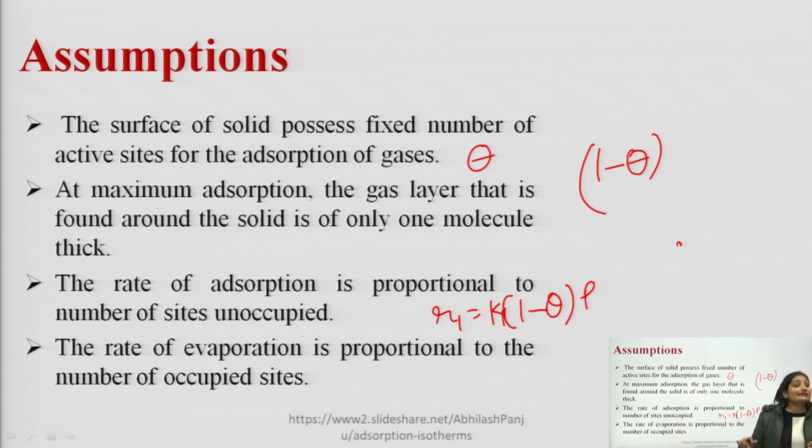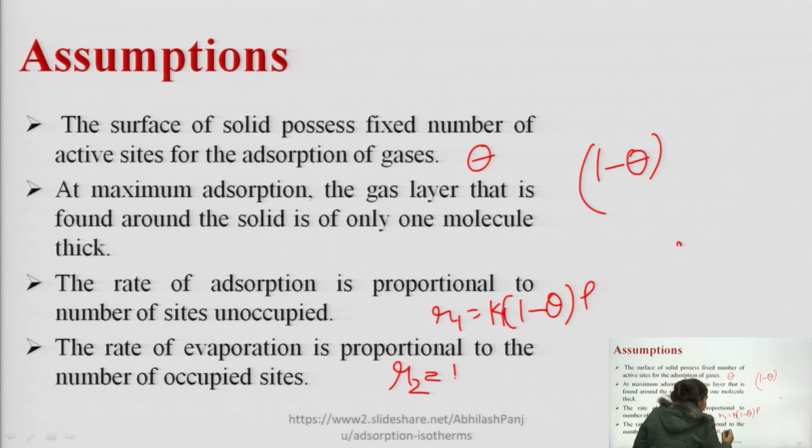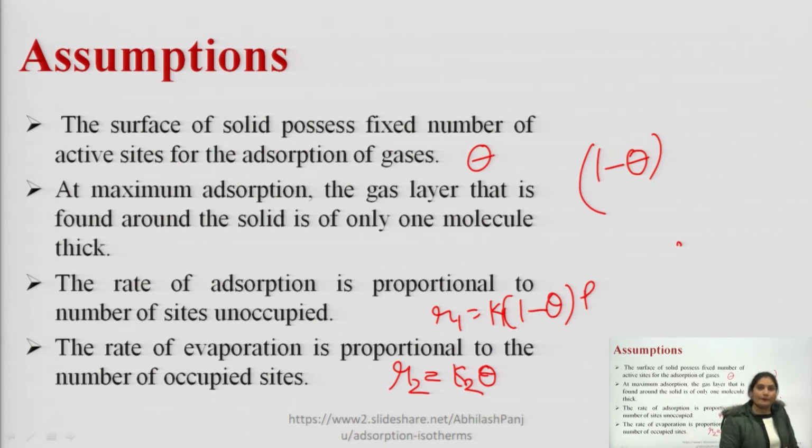Next, the rate of evaporation is proportional to the number of occupied sites, meaning R2, evaporation or desorption. Evaporation can also be known as desorption, and R2 is equal to K2 into theta. In the case of Langmuir adsorption isotherm there is a dynamic equilibrium between the gaseous molecules that are adsorbed and the molecules that are free.